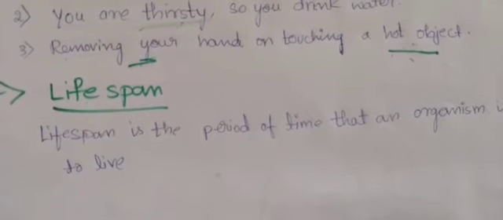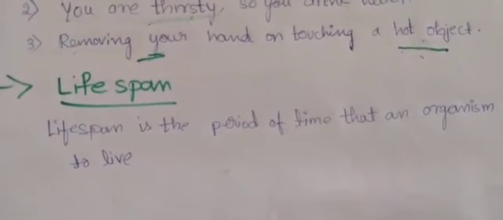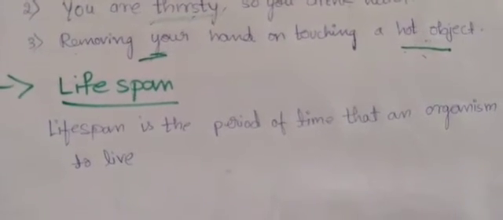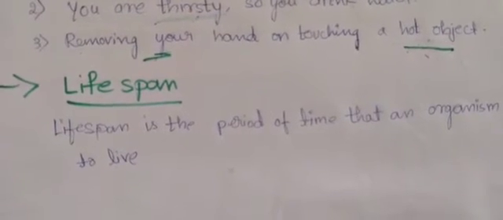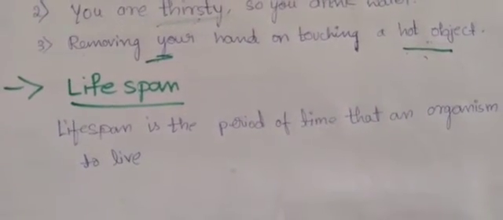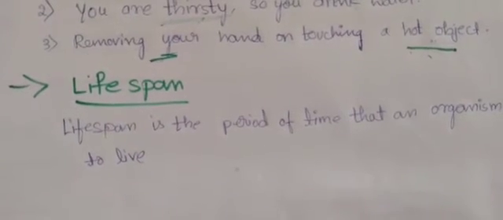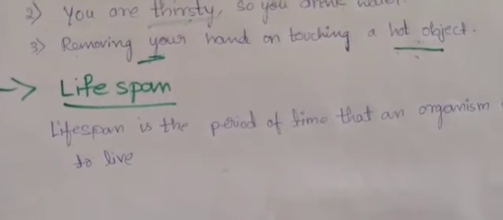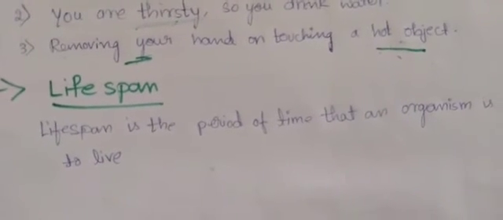So on the other hand, there are living things that can live for many years. For example, an elephant has a lifespan of 70 years, whereas human have a lifespan of over 100 years. And the Bristlecone pine tree. So some pine trees have the longest lifespan. It can live for about 5,500 years. So every organism eventually dies at the end of its life cycle.